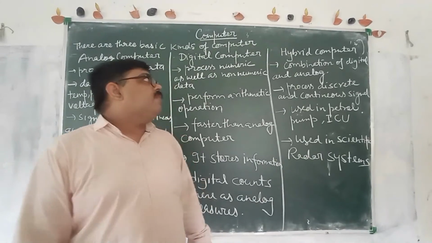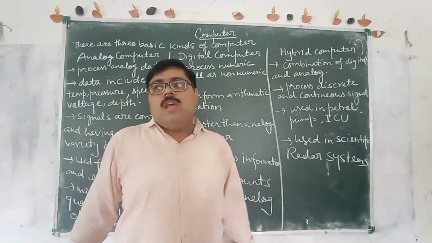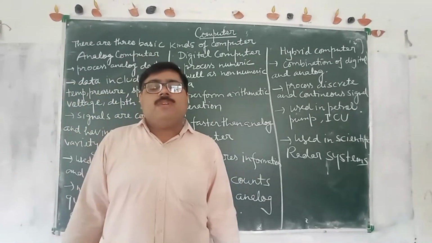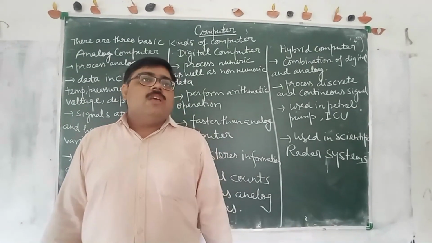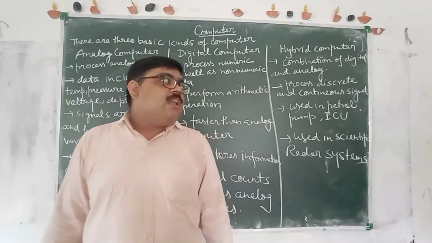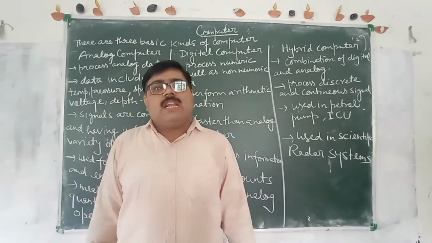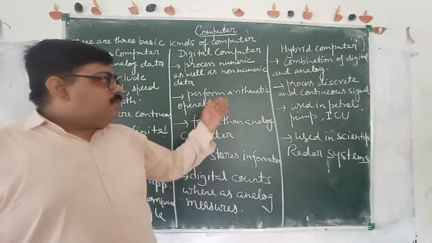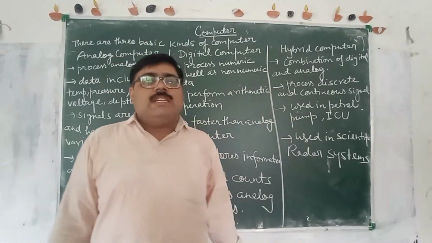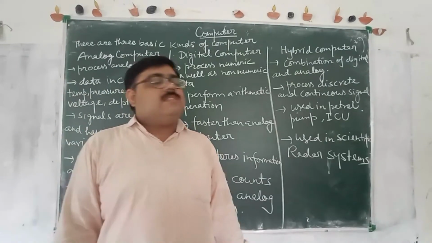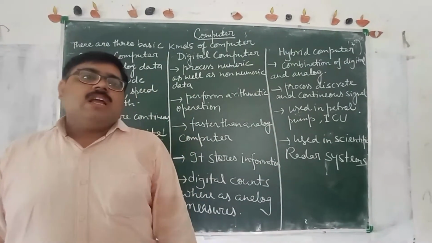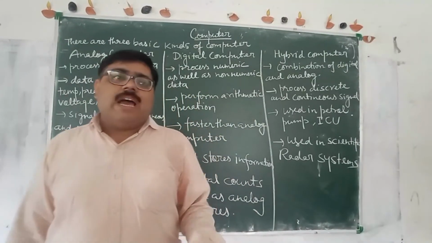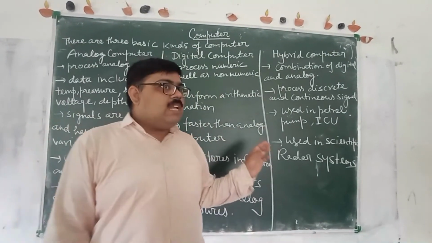The third type of computer is hybrid computer. Hybrid computer means it is the combination of digital computer and analog computer. So hybrid computers are more useful than digital computers and analog computers, because they can process both signals, discrete signals as well as continuous signals. Continuous signals are the analog signals like our voice. Voice is a continuous signal.